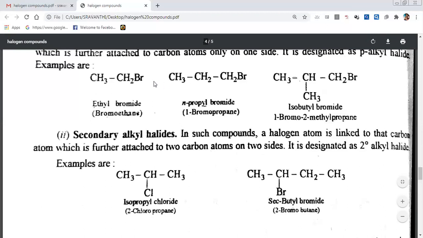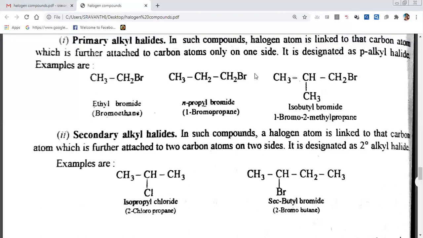Once again, the halide is on the primary carbon. This halide is on the primary carbon. First, you have to know which is a primary carbon, which is a secondary carbon, which is a tertiary carbon. Primary carbon means we represent it with 1 minus 0. It means this carbon is connected to only one carbon or 0.